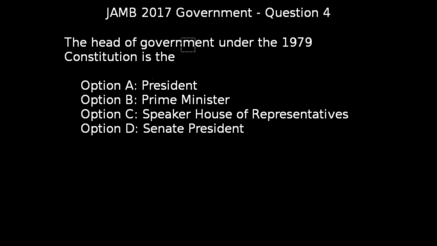Question 4 of JAMB 2017 government exam says the head of government under the 1979 constitution is the. Option B, which is the prime minister, is wrong. Option C, which is the speaker of the House of Representatives, is wrong. Option D, which is the Senate president, is also wrong. Our correct answer to this question is option A, which is the president, because when Nigeria became a federal republic under the Constitution of 1963, the monarch and the governor general were replaced by a ceremonial president.